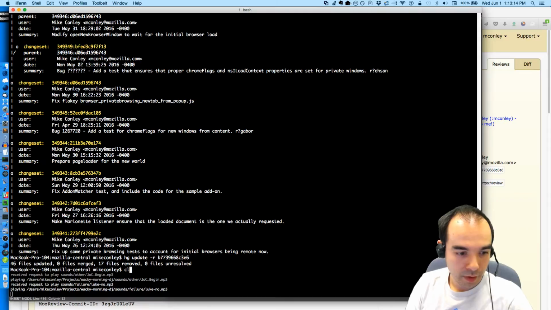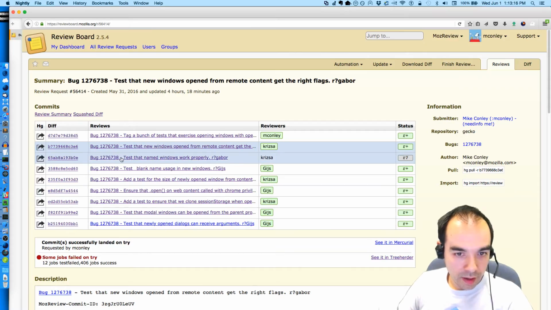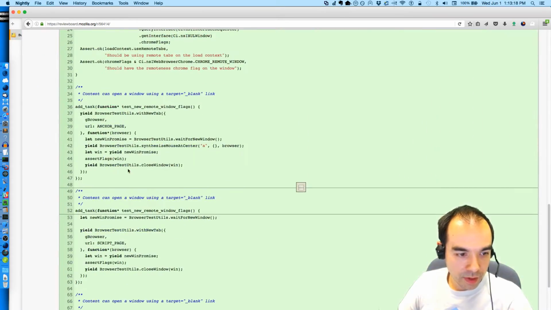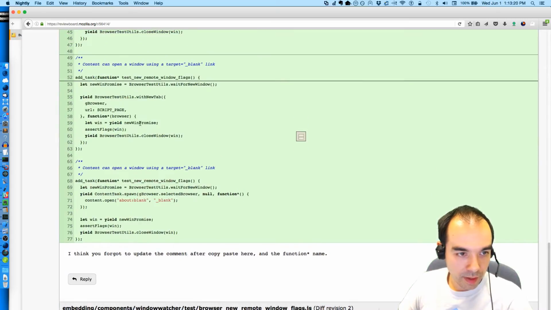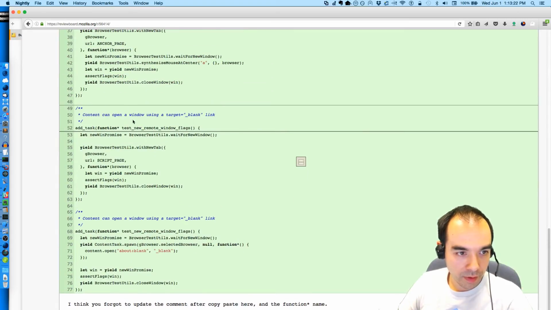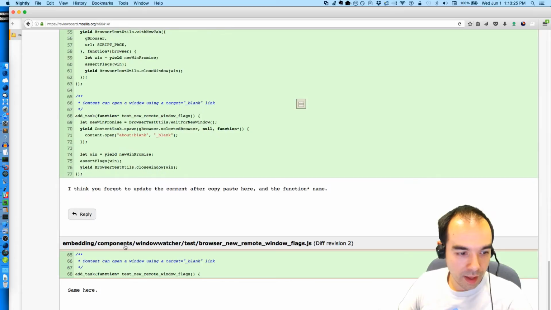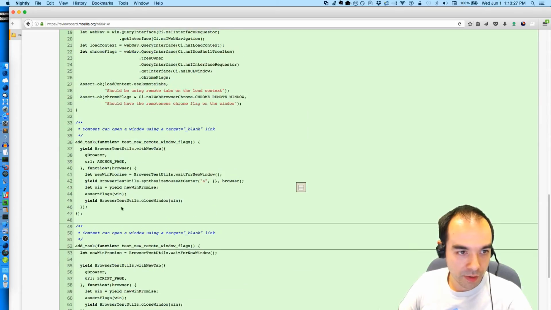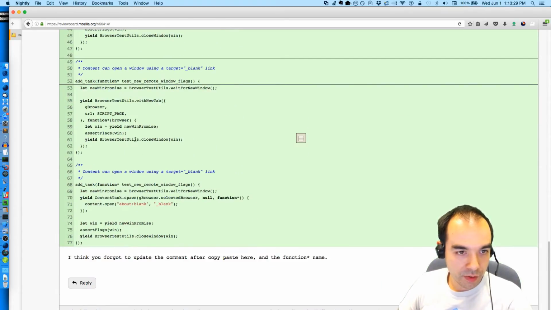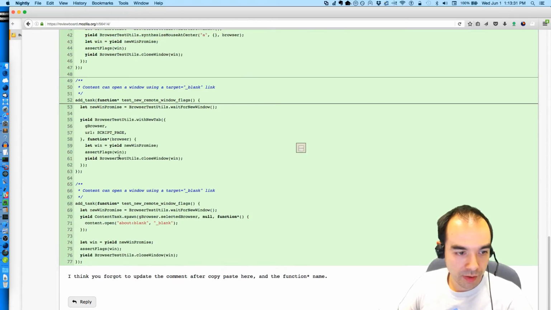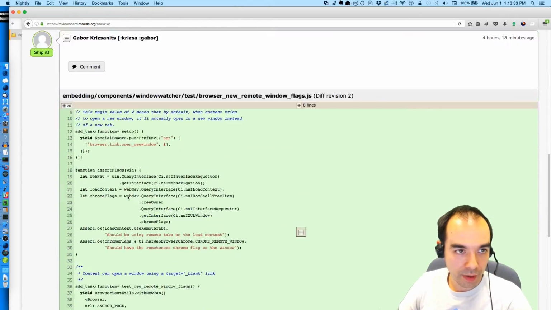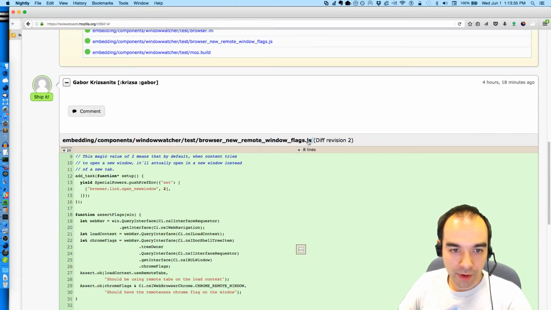Okay, great. Now the feedback he had was on those functions and their function names right here. Content can open, like here and 65. These two, he's saying, need to have their function names changed and their comments changed, which I think is right. So let's open this file up.